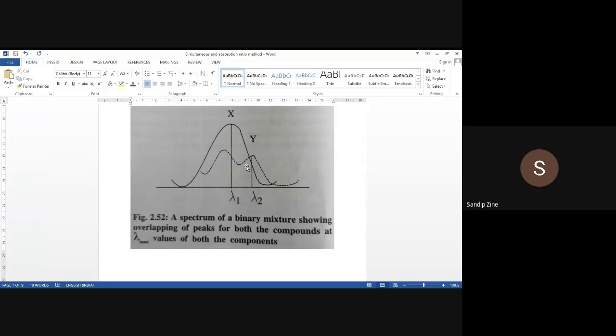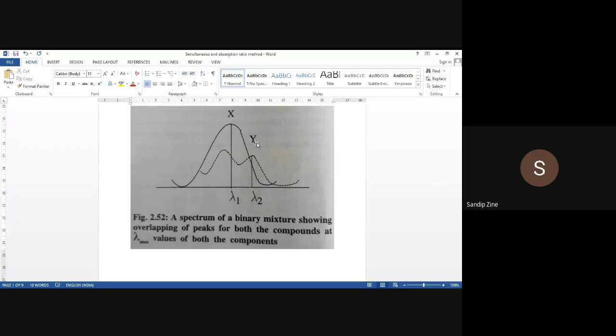Under this situation, two methods are generally used to find out the concentration of X and the concentration of Y. So which are those two methods? The first is the simultaneous equation method.